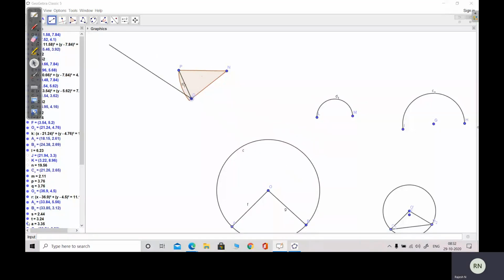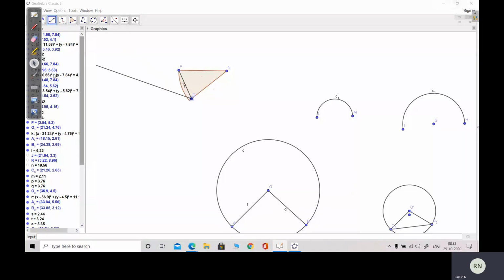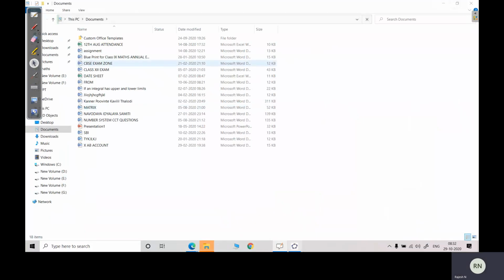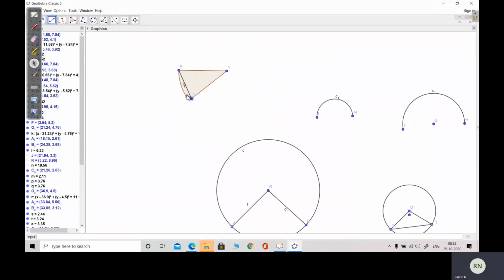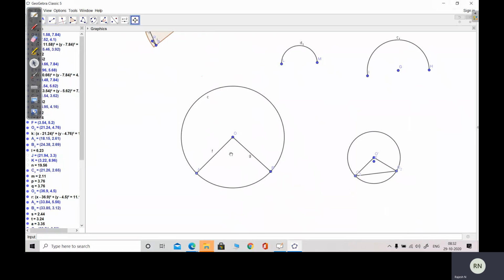Now, next one is the angle subtended by an arc. You see, this is an arc AB, and this arc AB subtends an angle at the center.